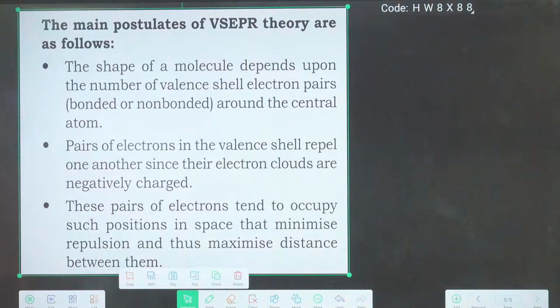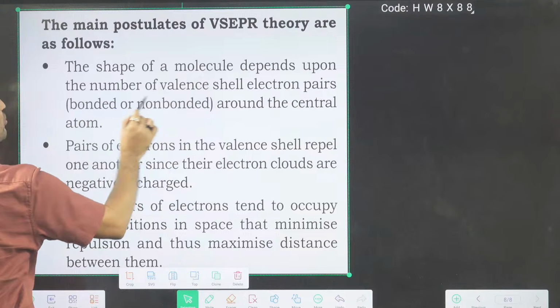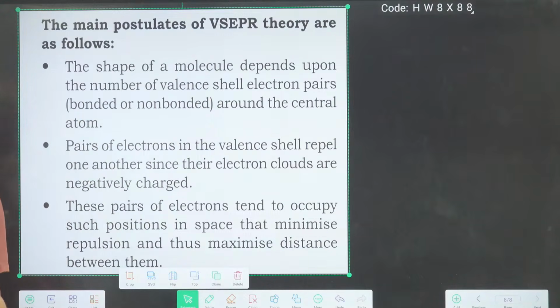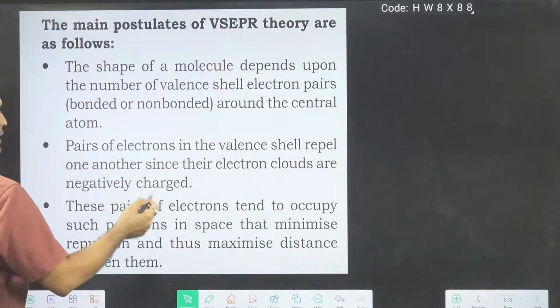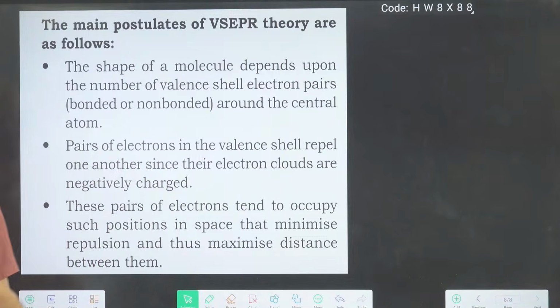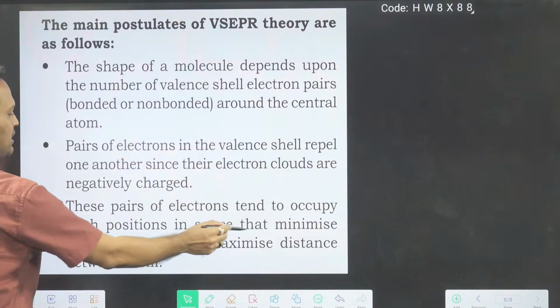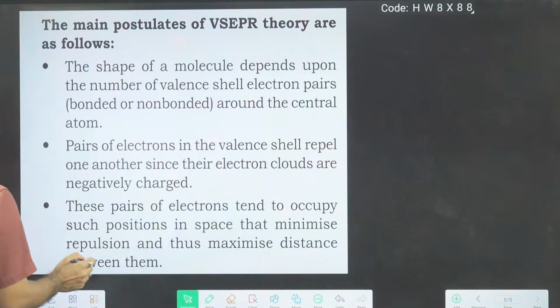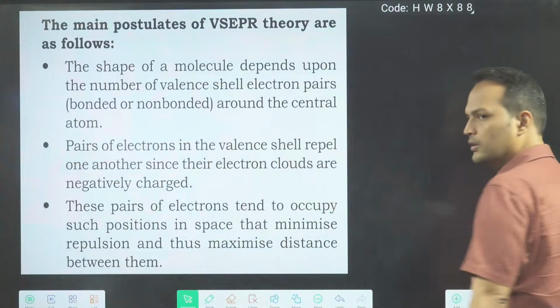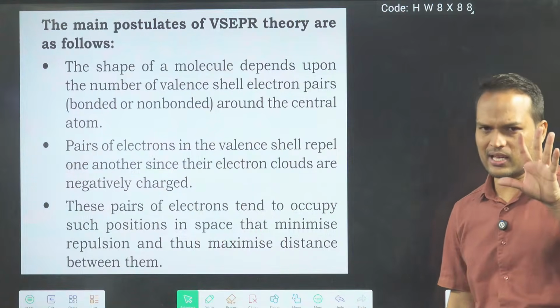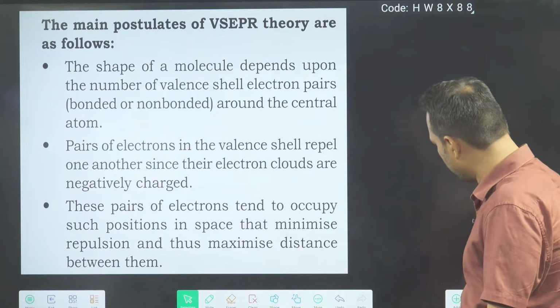So what do you find here? Shape of a molecule depends on the number of valence shell electron pairs, or not? Yes. Bonded and non-bonded both, or not? Yes. Pairs of electrons repel one another. Yes. Due to what? Negatively charged cloud. Done. Pairs occupy such positions to minimize repulsion, maximize distance. Same to same, as said in class. So these three points are easy and important.